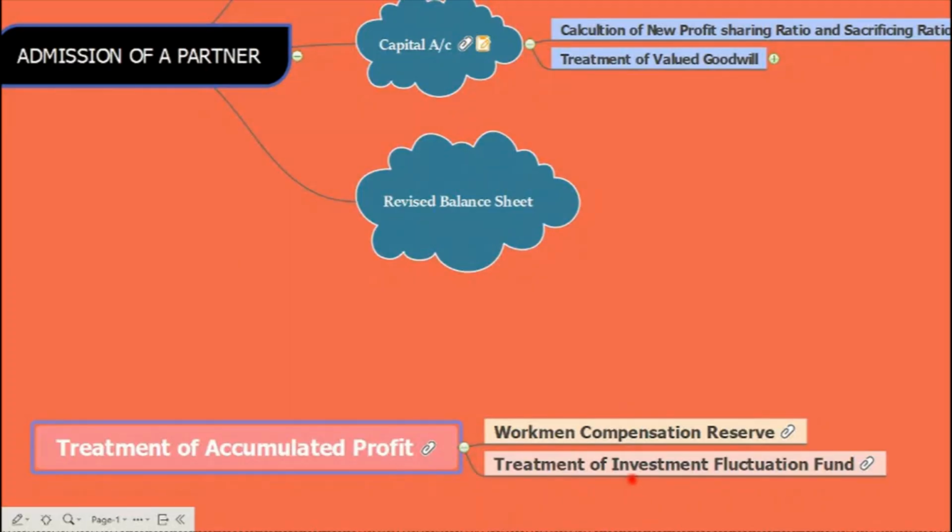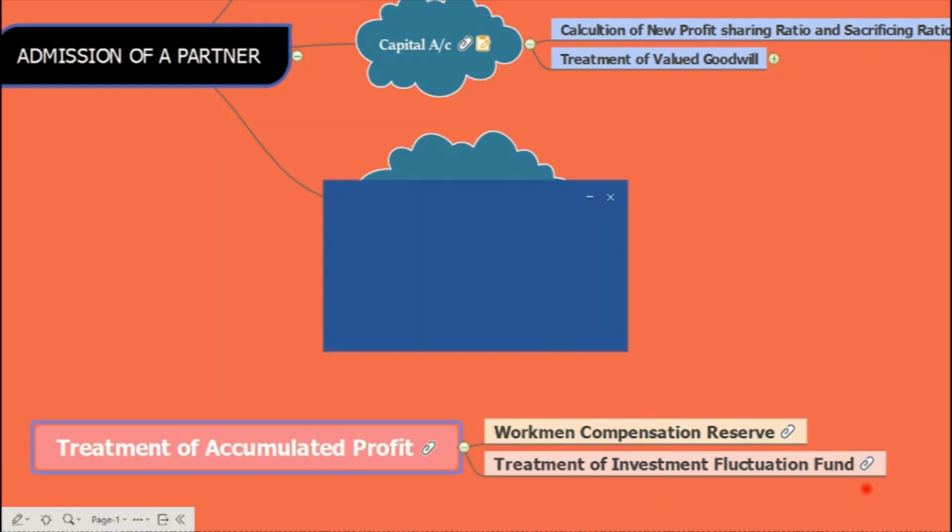Okay. Now, next one is treatment of investment fluctuation reserve. Again, this requires some specific treatment. So, these two I'm explaining separately. You have to take care of these two. IFR, or investment fluctuation reserve or fund, is created to meet the fall in the market value of investment. So, let's see how many cases are there in this.